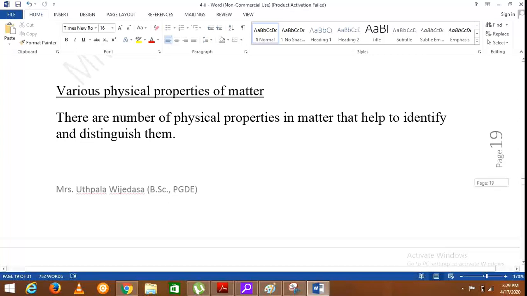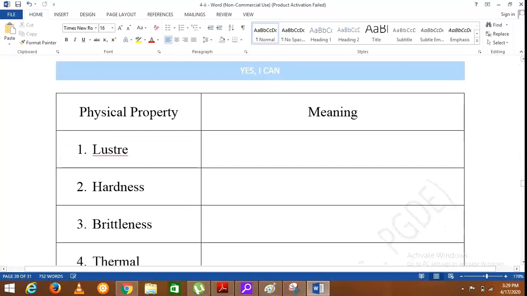Here you have to complete the given table. I have listed out so many physical properties and you will have to write about those physical properties and their meaning. The luster, or it is known as the metallic luster. The meaning is the shiny surface due to reflection of light falling on it.